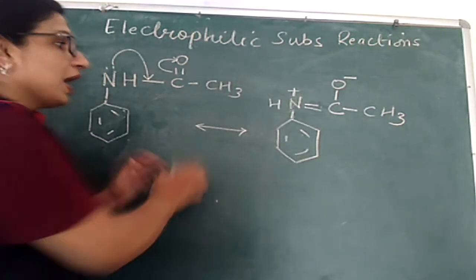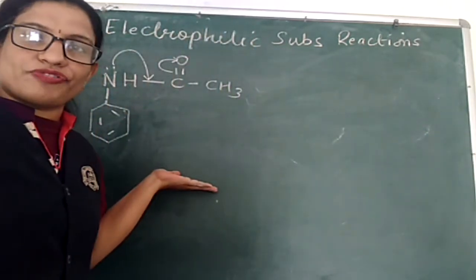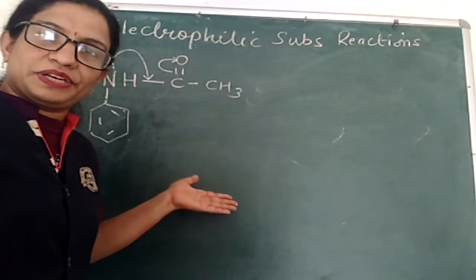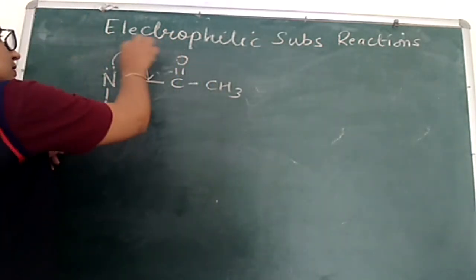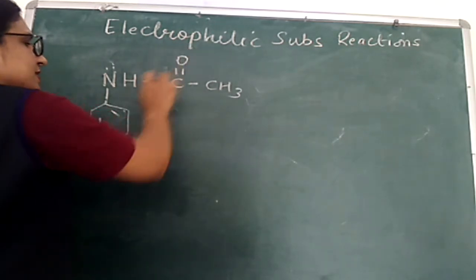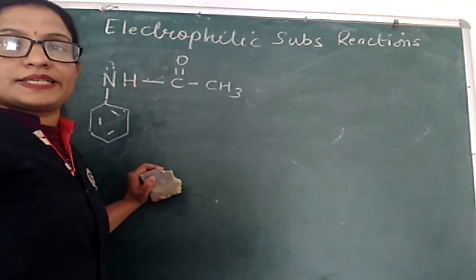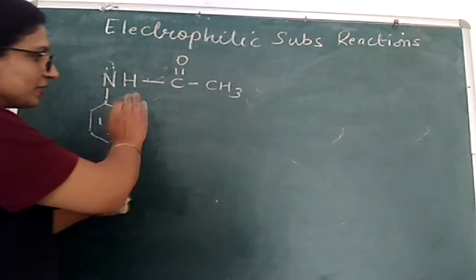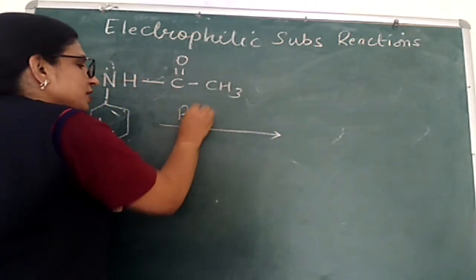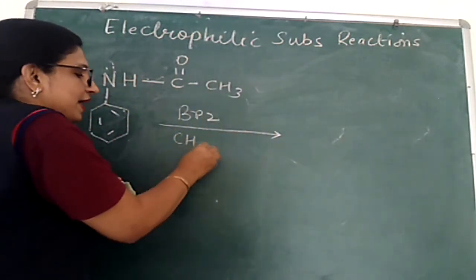Now after getting acetanilide, we will carry out its electrophilic substitution reaction. For example, I am again talking about bromination. I am writing its original structure. This is the structure of acetanilide, which we have obtained by the acetylation of aniline. Now once the acetylation is carried out, if bromination is carried out, that is bromine, this bromine is to be dissolved in acetic acid.